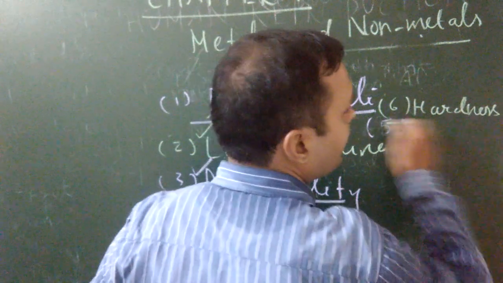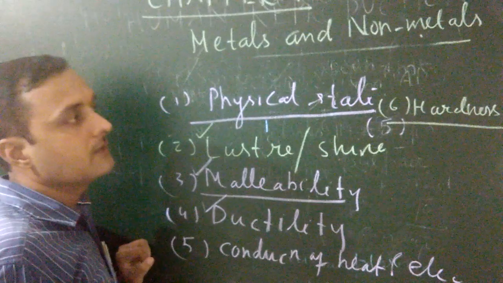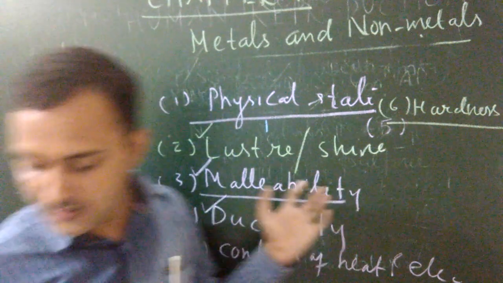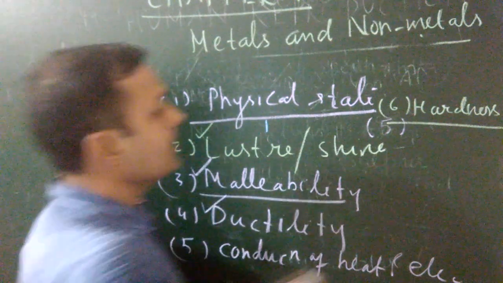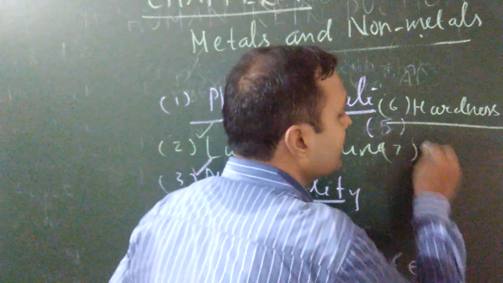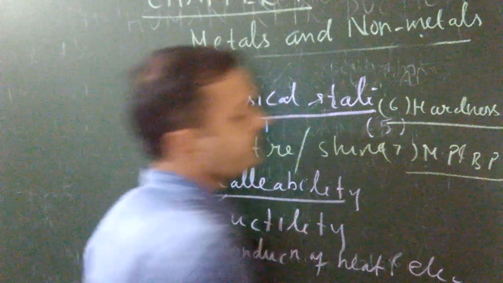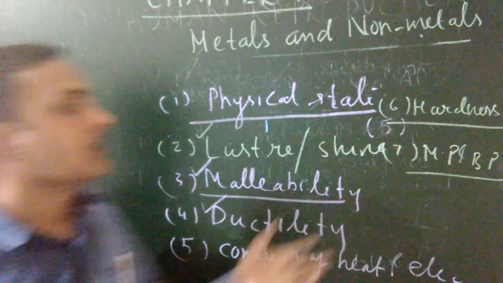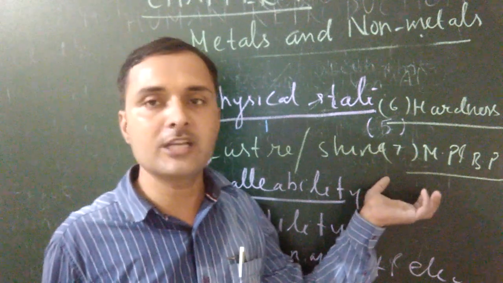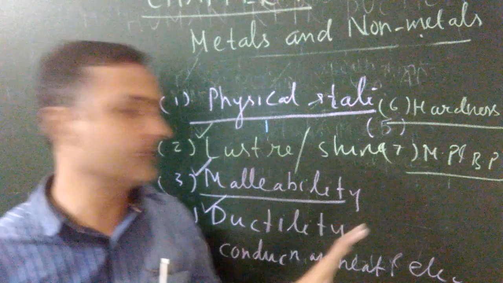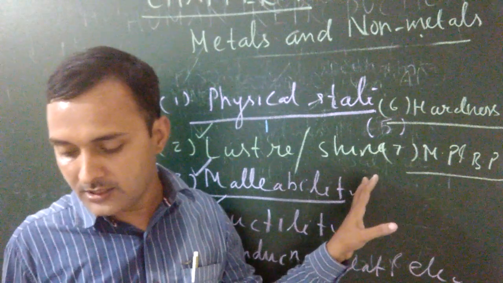Most metals are hard, some are exceptional, whereas most non-metals are soft. So this is by physical properties. And the last one is melting and boiling point. Metals have high melting and boiling points, whereas non-metals have low melting and boiling points. So these are the physical properties.